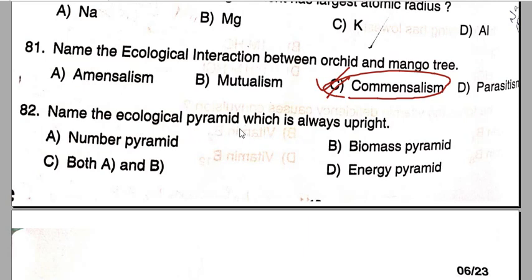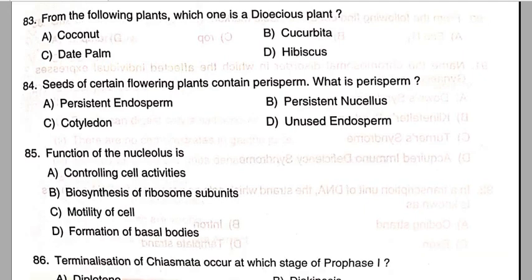Name the ecological pyramid which is always upright. That is the energy pyramid, which is always upright. Option D is the correct answer for question number 82. Next is question number 83. From the following plants, which one is dioecious? The plant is the date palm. Option C is the correct answer.